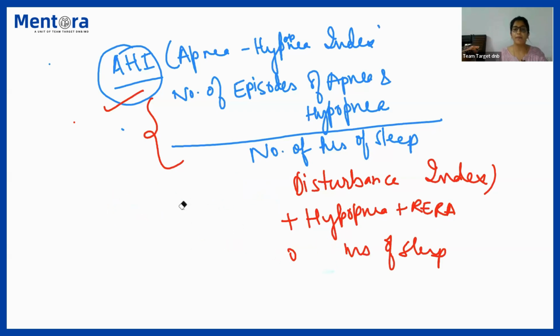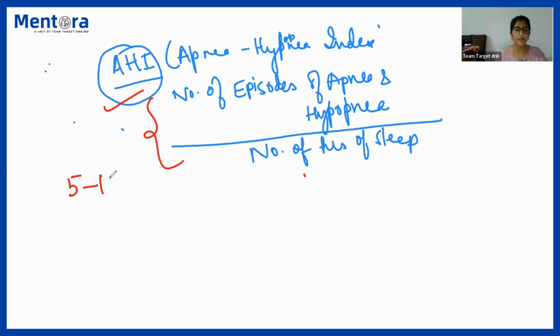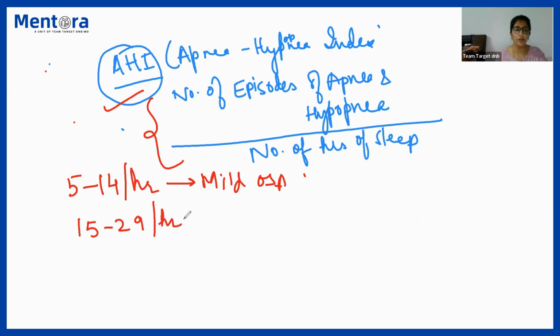To classify obstructive sleep apnea into mild, moderate and severe, we have to know the AHI of the patient. So if the number of episodes is between 5 to 14 per hour, that is mild OSA. If the episodes are 15 to 29 per hour, that is moderate, and for severe OSA the episodes have to be greater than or equal to 30. That is a case of severe OSA, right?